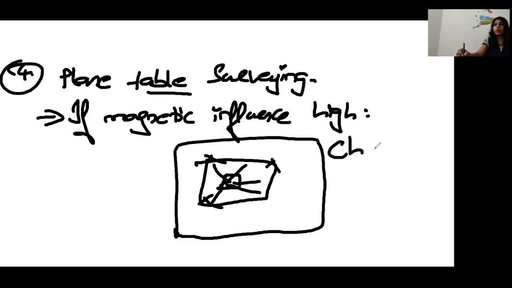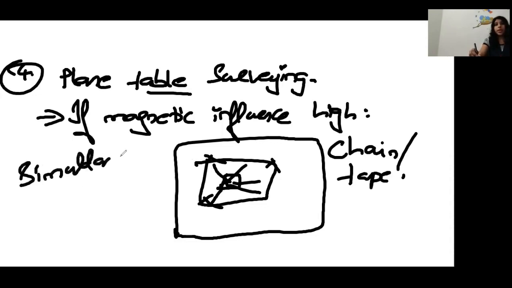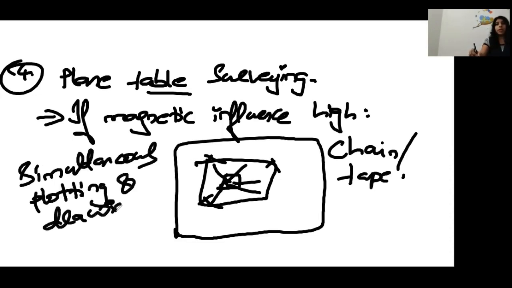And here also, with the chain or tape, we go with the linear measurement, and directly we are tracing and drawing. Simultaneous plotting and drawing take place in this type of survey.